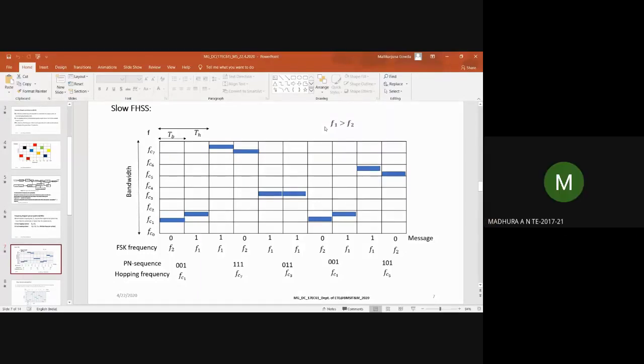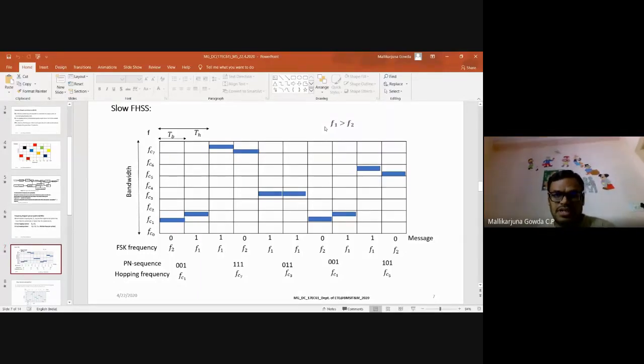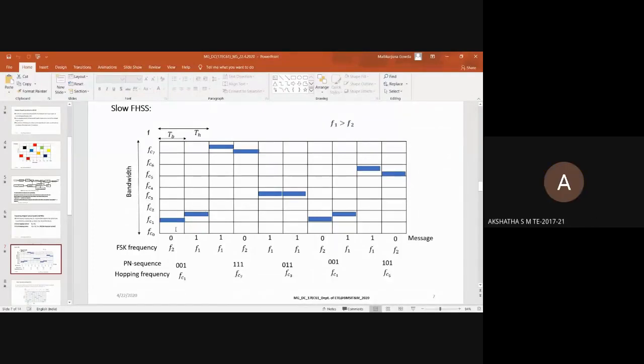Any other doubts? If this picture is clear, then it is done. It becomes very easy to see how the hopping takes place in a slow frequency hopping system. This is done only with BFSK, binary frequency shift keying, where I have taken 1 bit for 1 frequency. If I go for M-ary, then the scenario will change, and each hop will carry 2 bits.